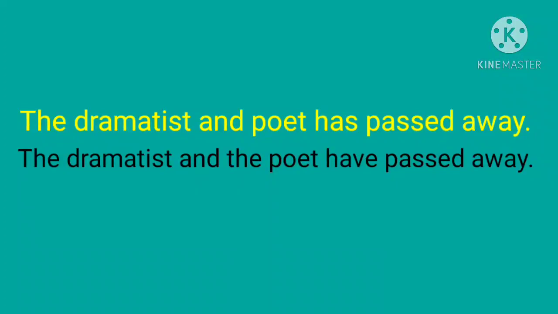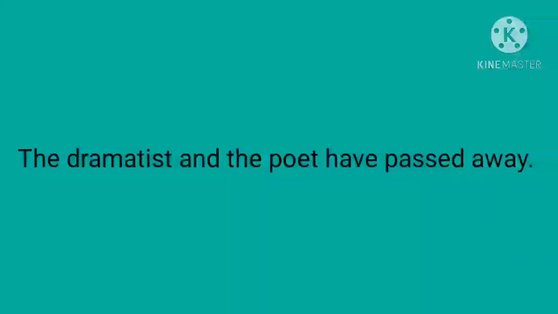But if articles are used separately before each noun or adjective, at that time they are considered separate persons and we will use the plural form, like in this example, the dramatist and the poet have passed away. So here dramatist and poet both are different. They are separate, both are different persons. So that's why we have used a plural verb here.